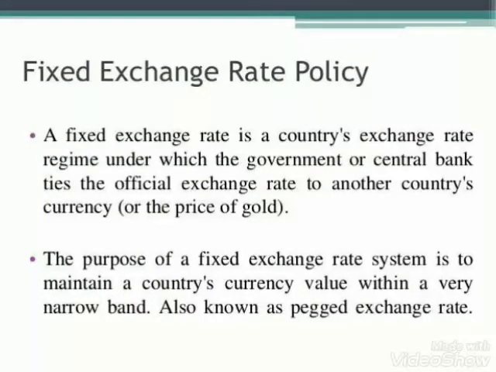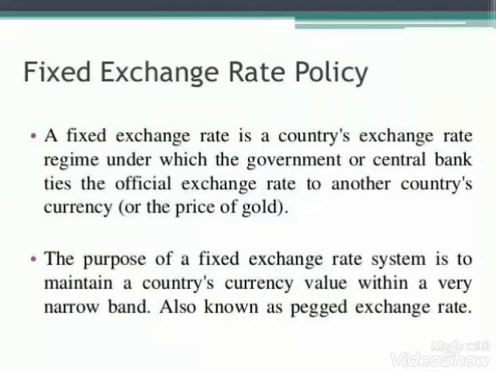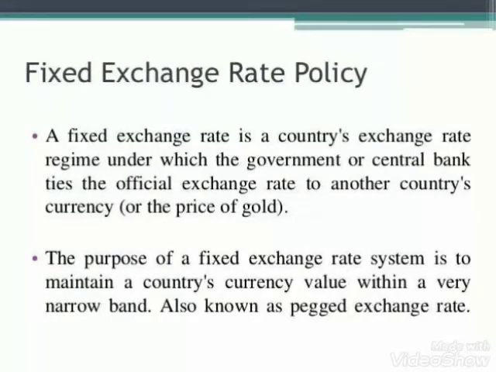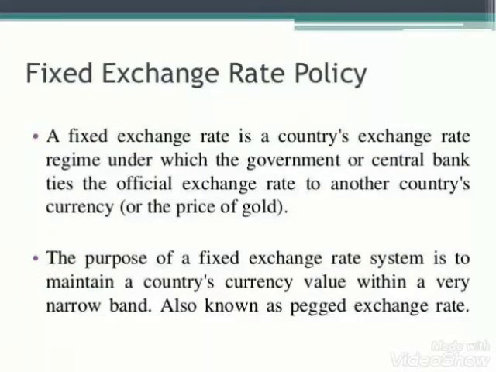And if we talk about the Bretton Woods system or adjustable peg system, when it was fixed, a fixed exchange rate system was made, but some adjustment could be done, and that is why it is called the adjustable peg system of exchange rate. According to this system, different countries were supposed to relate their currency to one currency, and that is the US dollar. The reason, as I told you before also, is that it's a universally accepted currency.